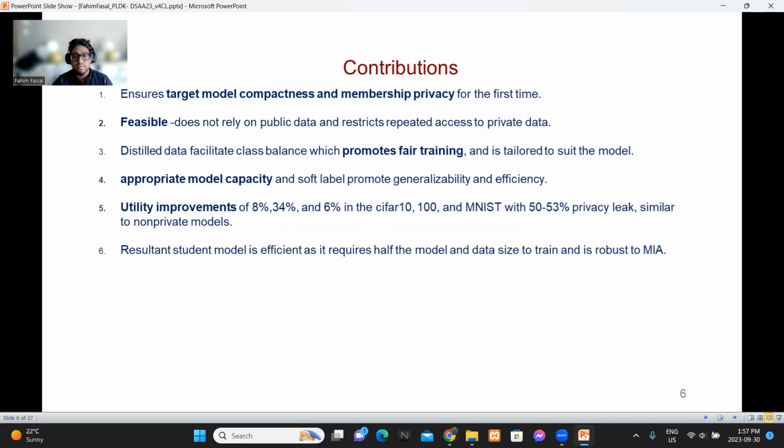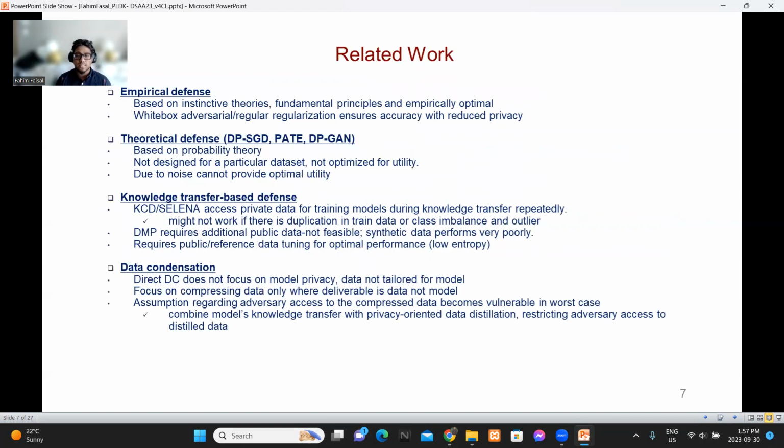So the resultant student model is efficient as it requires half the model and data set to train, and is also robust to membership inference attack.